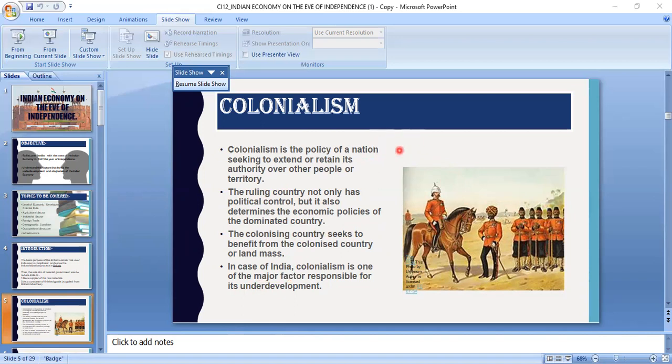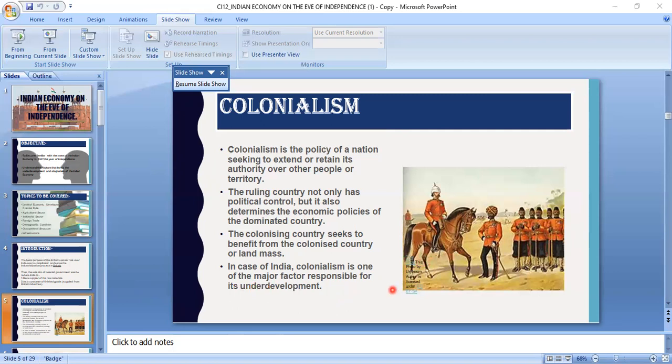So what was the reason for the fall of the Indian economy or trade at the world level from 24.4% to 14.2%? The twofold policy of the British government. What was the twofold policy? First, treating India as a supplier of cheap raw material of fine quality, and utilizing the Indian market for selling finished goods of Britain. You can say Britain's goods were sold in the Indian market at higher prices.